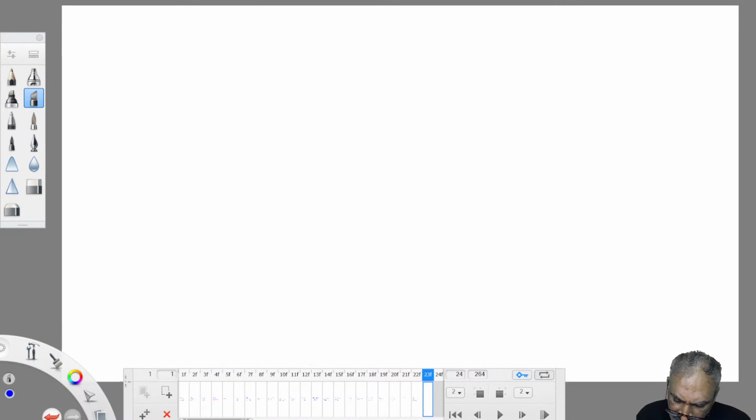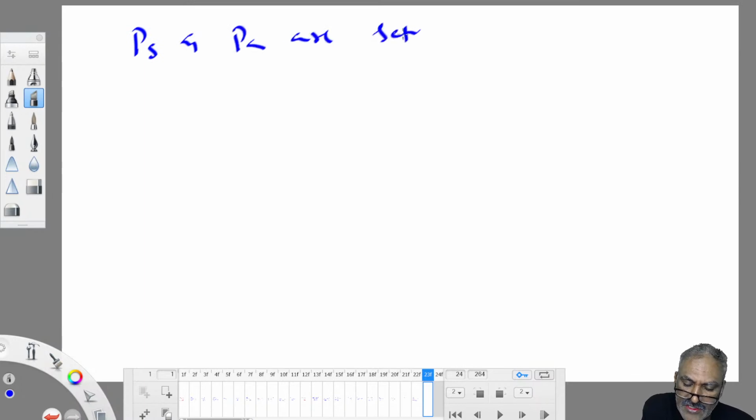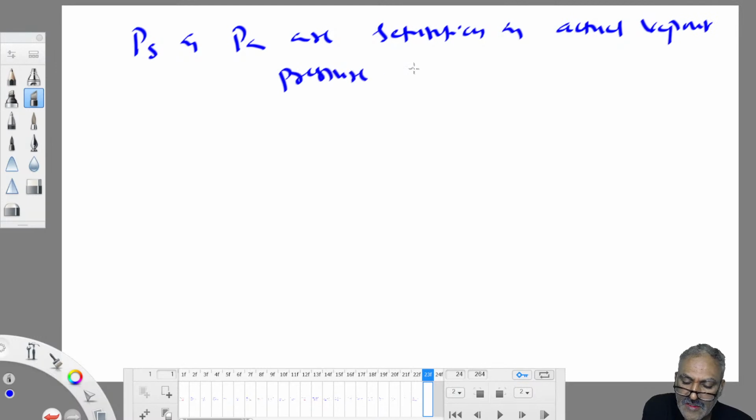You can ignore this. In these equations, PS and PA are the saturation and actual vapor pressures, expressed in mm of Hg, millimeter of mercury, because these are empirical formulas and units are important.